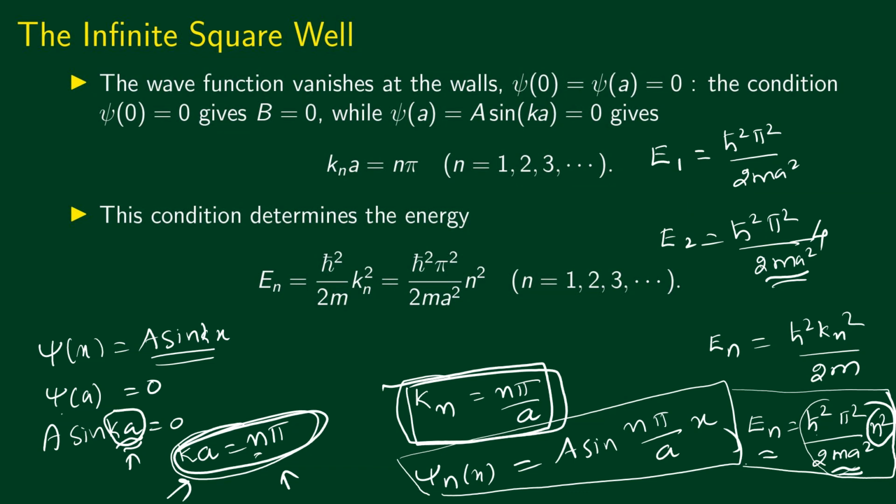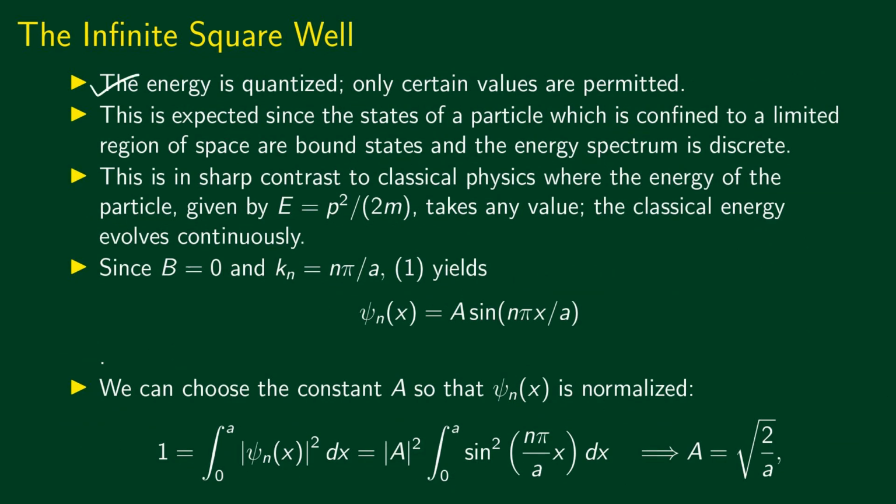Now we clearly see the difference between the free particle case and the bound state solution. For the free particle, it could take any energy value, whereas in this case, the particle which is trapped inside this infinitely deep square well can take only certain values of energy. In other words, the energy is quantized. So when the system is bound, energy becomes quantized, which means that only certain values are permitted. The particle which is bound cannot take any value of energy. It can take only certain values.